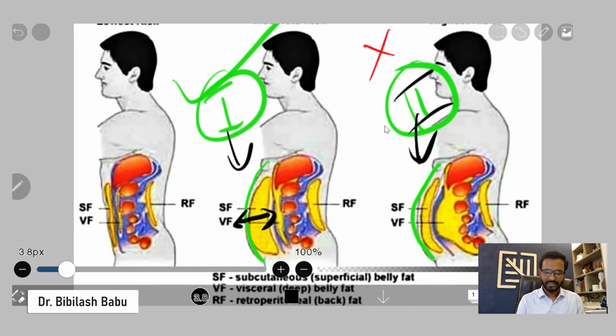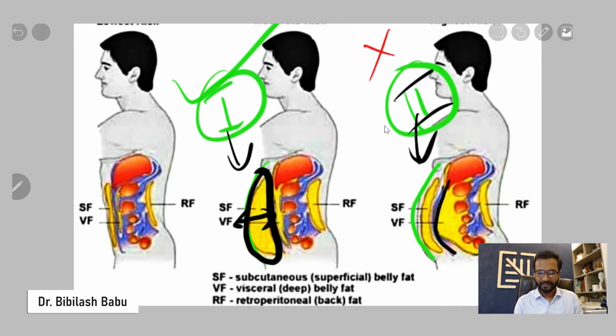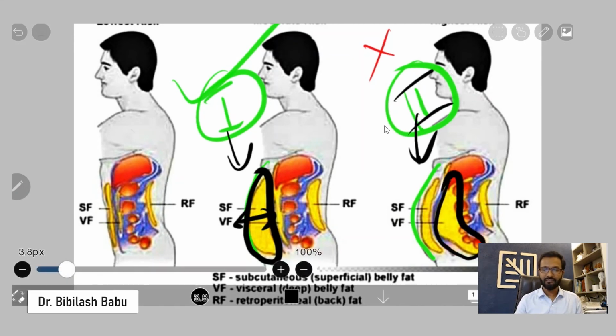How come? Because the fat which is outside the body, which is superficial, is almost called stubborn fat, which doesn't respond really well to diet or exercise. But the fat which is inside the abdomen, which is called visceral fat, is very responsive to exercise and diet. So this guy will have very good results with diet and exercise, but this guy will not.